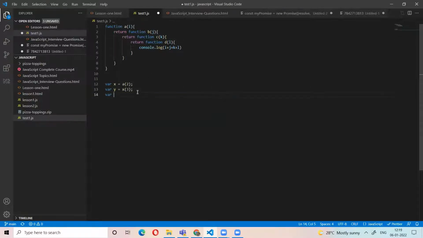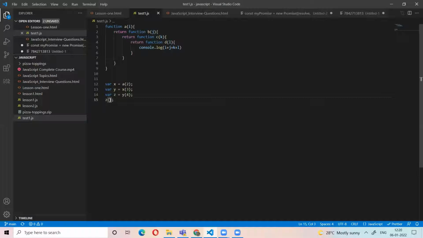Now where z equal to y of 4. Now z has the D function handler. If you run the z function, so let's see. First see x, it is the B function handler. Okay. Now x will return the C function handler. So y has C function handler. Now y is the z function handler. So the final function is z.